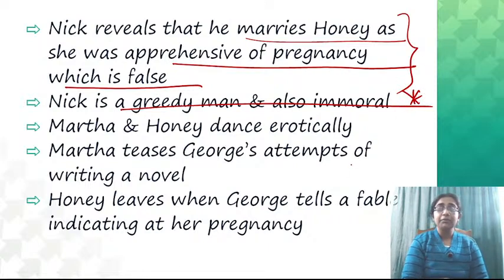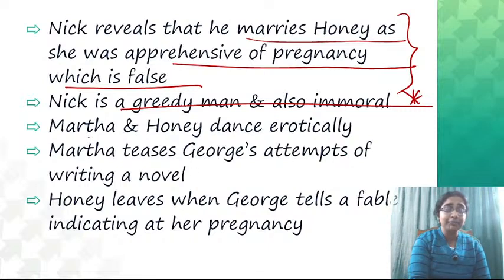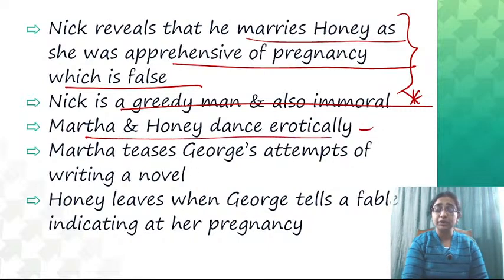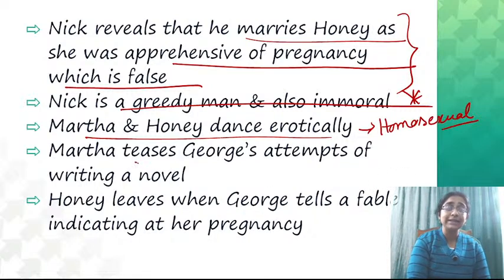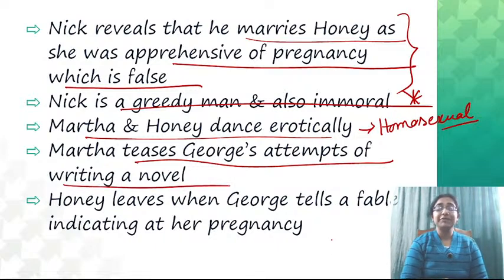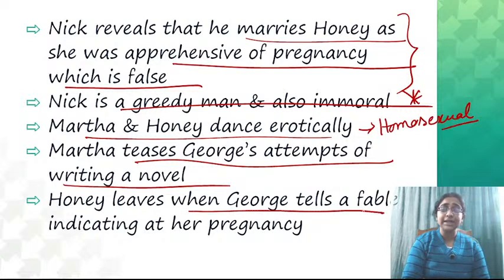Now, when the second act starts, Martha and Honey dance erotically. So, there is a kind of homosexual bonding between these two women. Martha and Honey dance erotically, and Martha teases George's attempts at writing a novel, which is very much ridiculous to her. Now, Honey leaves when George tells a fable indicating her pregnancy.